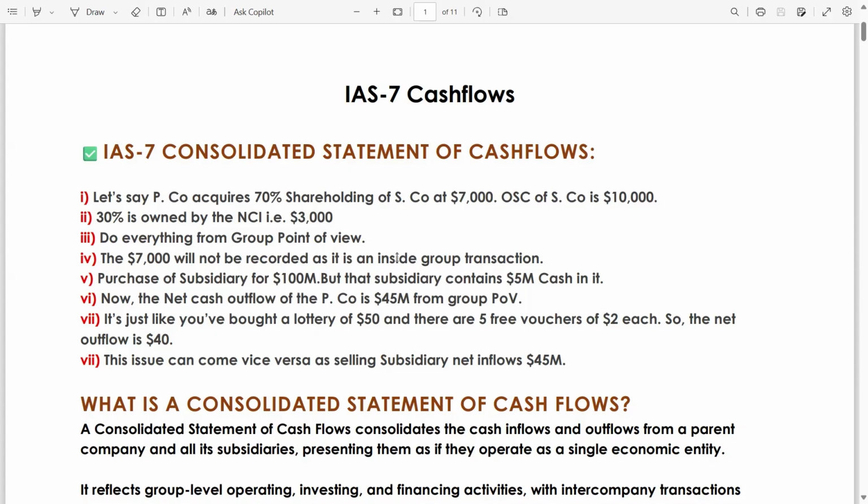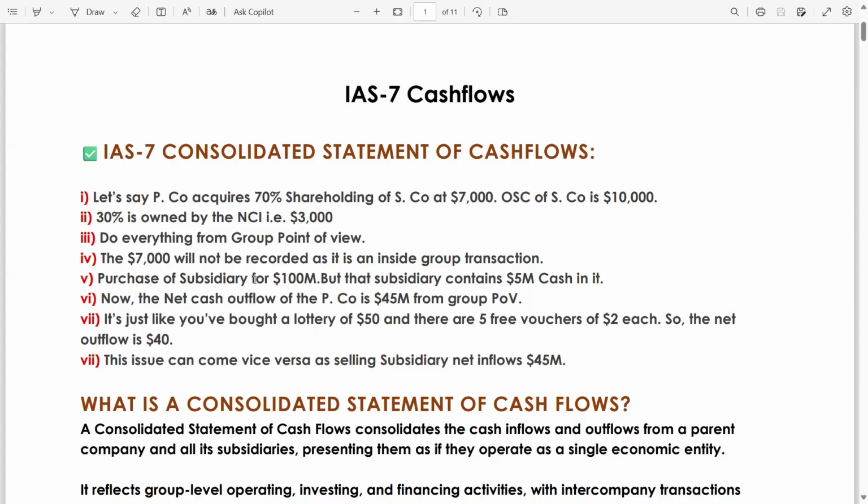Again, repeating, the 7,000 will not be recorded as it is an inside-the-group transaction. It is between the group owners, within the group. So that's why it will not be recorded in the group consolidated statement of cash flows.